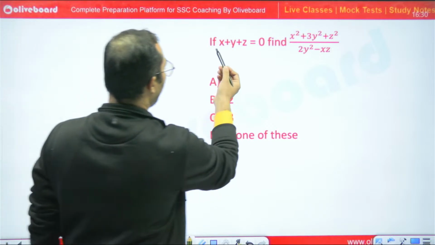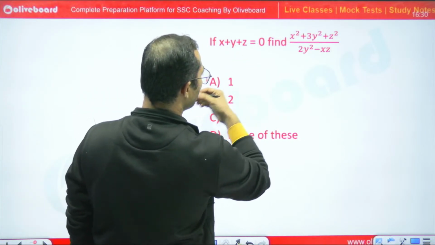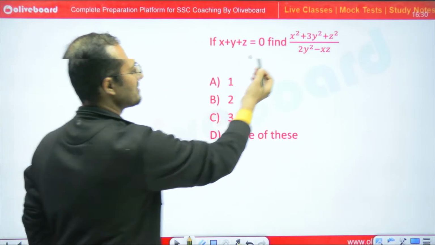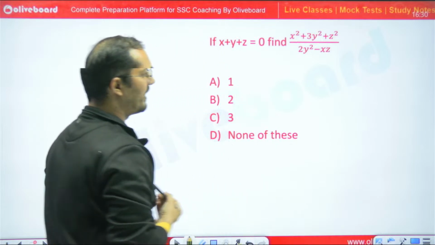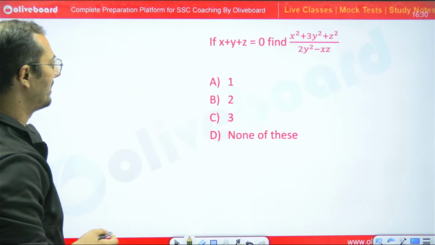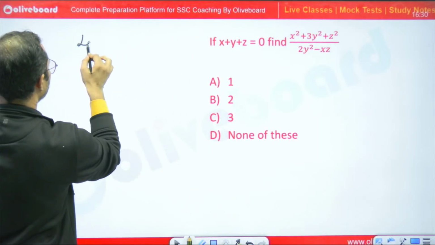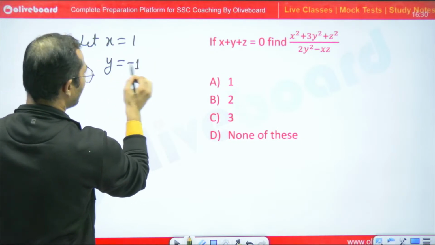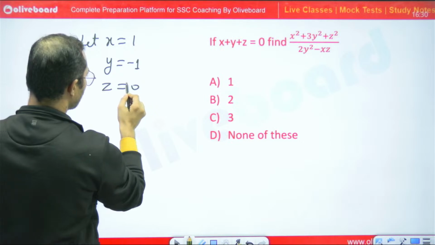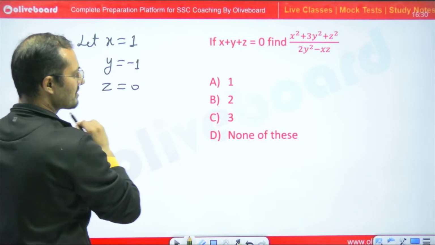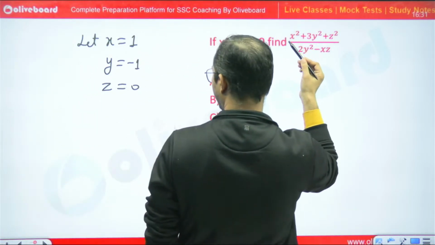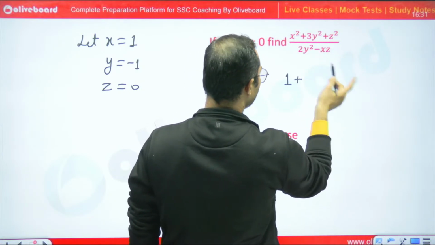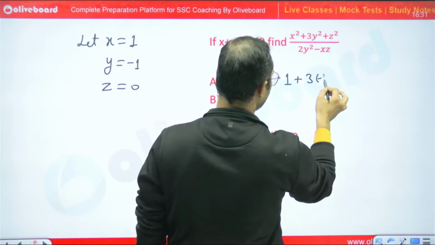See, x plus y plus z is equal to 0. Find the value of x square plus 3y square plus z square divided by 2y square minus xz. So simply we can say, let x is equal to 1, y is equal to minus 1 and z is equal to 0. So this will satisfy the equation. Just put the values. So directly we can say that 1 square is 1. So 3 into minus 1 square means 3 into 1.